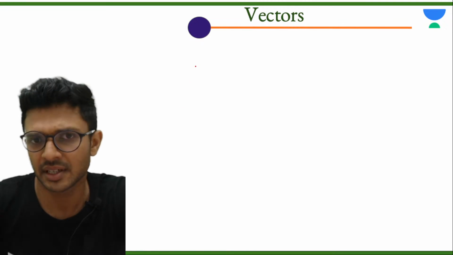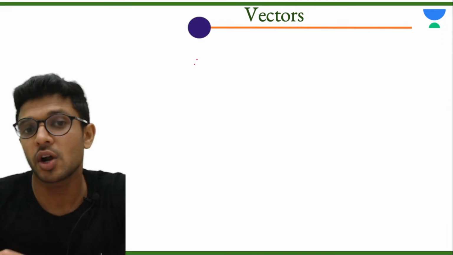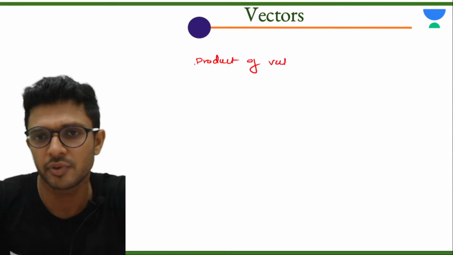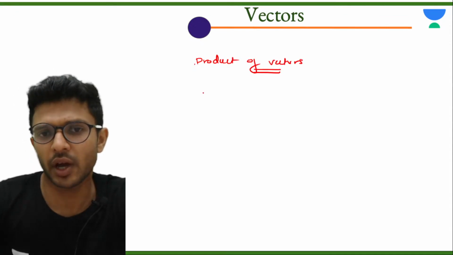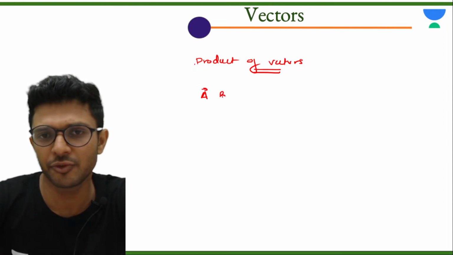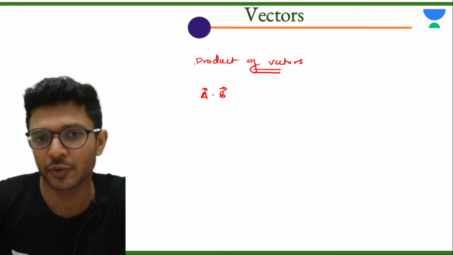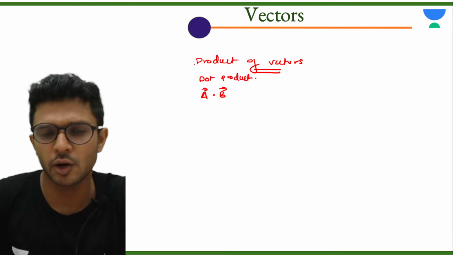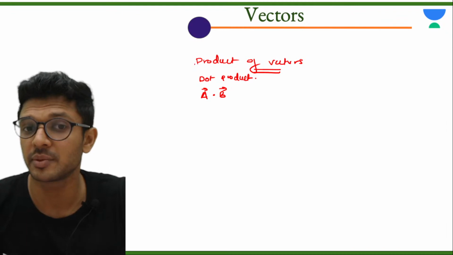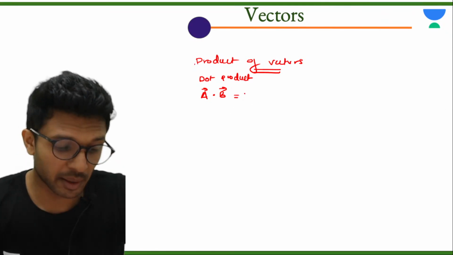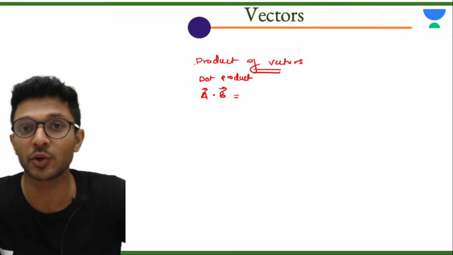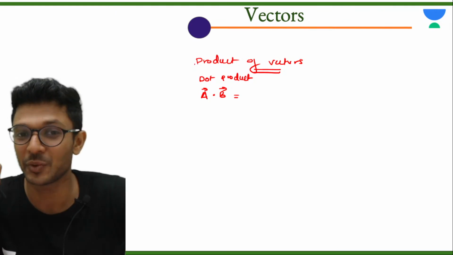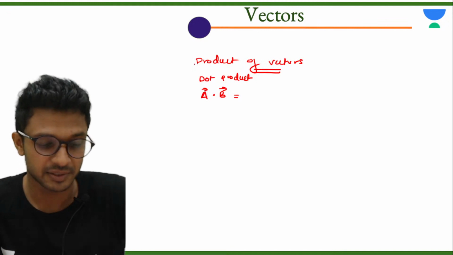Okay, now moving on. Now what is left is the product of vectors. If you have a vector A and a vector B, the first kind of product we call the dot product. How many of you know the other name for dot product, my children? Let me look into the chat box and see the very first person to give me the answer. What is the other name for dot product?